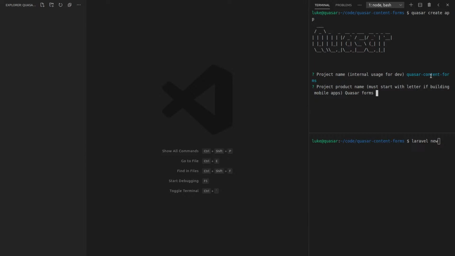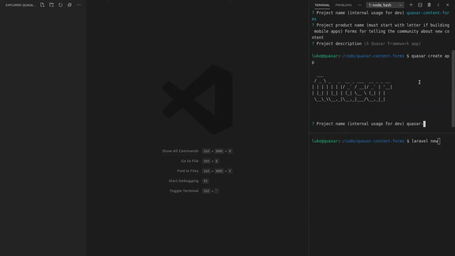Quasar forms, so I can learn about what's, that's probably a bit long. Forms that let something about telling the community about new content. That'll do. Don't want to spend too much time on this. Oh, that was meant to be the product name. Ugh, all right, let's cancel that and run that again.